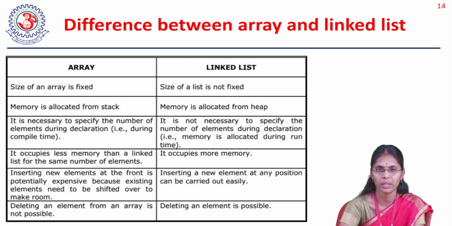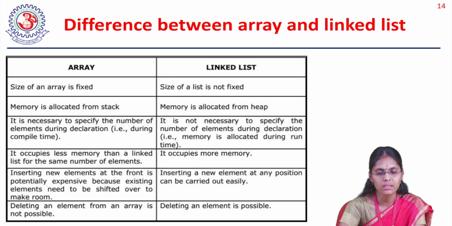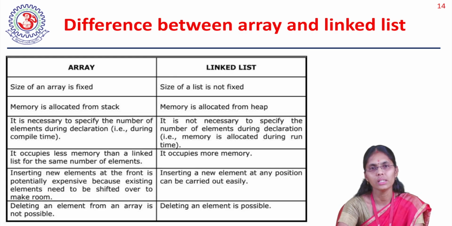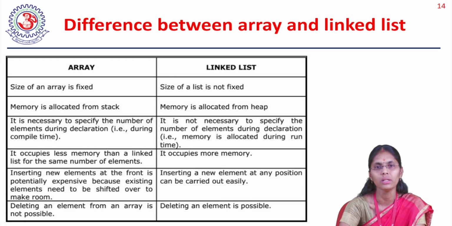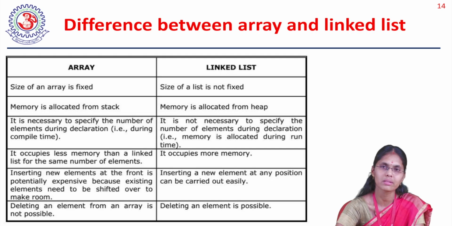So what will I do? I may go for dynamic memory allocation or something similar. In that case, the concept called linked list comes into existence. In the linked list, I can have n number of elements, and the memory will be allocated in a dynamic way. Whenever I don't know how many elements I am going to add, I want to add n number of elements for my process, that time I can use the linked list. So in simple words, array is for static size and linked list is for dynamic size.